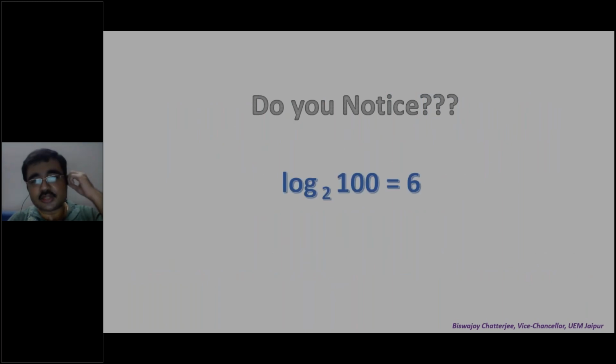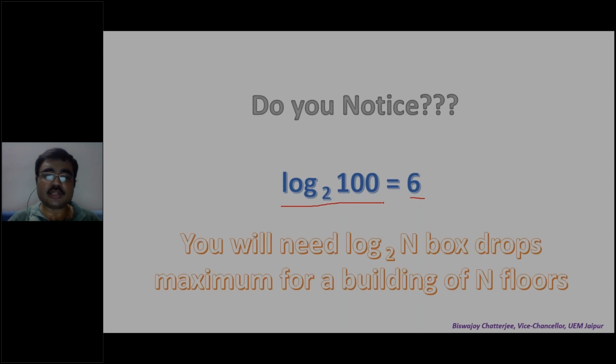So do you notice one thing? Log 100 base 2 is about 6. 6 was your answer. How did you arrive at this 6? You have arrived at it practically, but theoretically log 100 base 2 is about 6. So can I generalize and give an answer like this? You will need log n base 2 box drops maximum for a building of n floors. Maximum means worst case. In the worst case, you will need 6 drops here, or log n base 2 drops for a building of n floors.